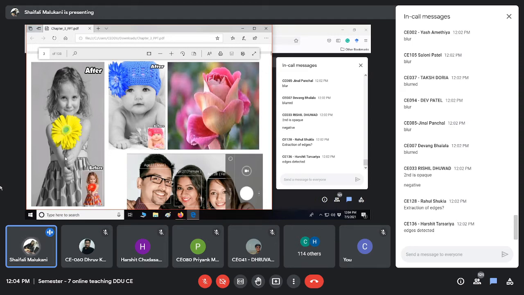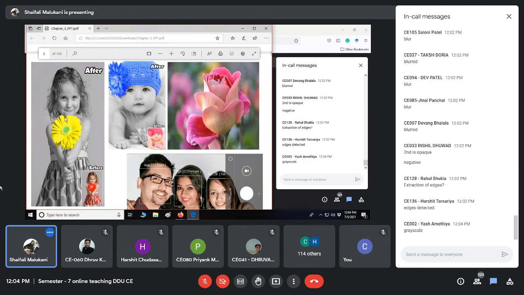Otherwise, okay. Can you tell me what the background color is? What is the color of the background? Yes, it is grayscale. What about others? What is your stand? It is grayscale. Do you understand what grayscale is? Others?